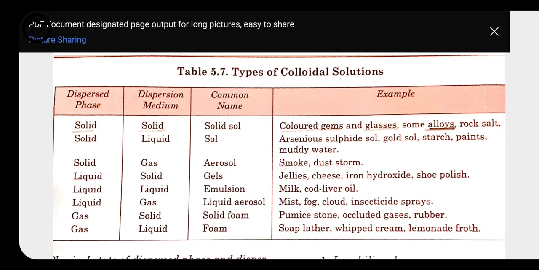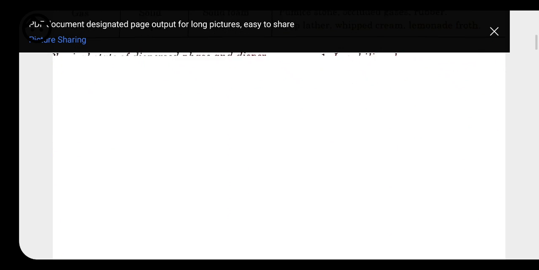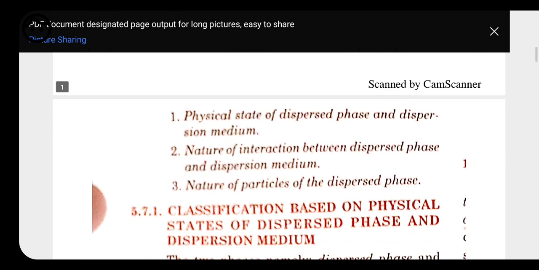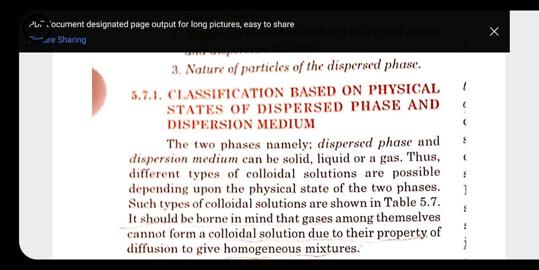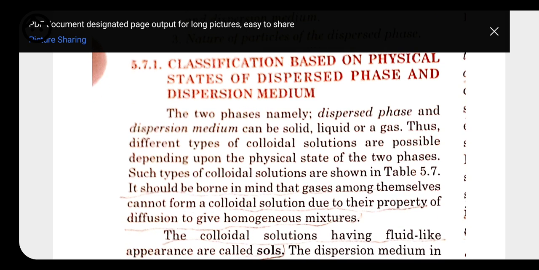Okay, but we cannot make colloids of gas and gas, because we know that gases can diffuse very easily. That's why intermixing can take place very rapidly. So gases and gases do not form colloids. So these are the various 8 types of colloidal solution, based on the physical state of dispersed phase and dispersion medium.